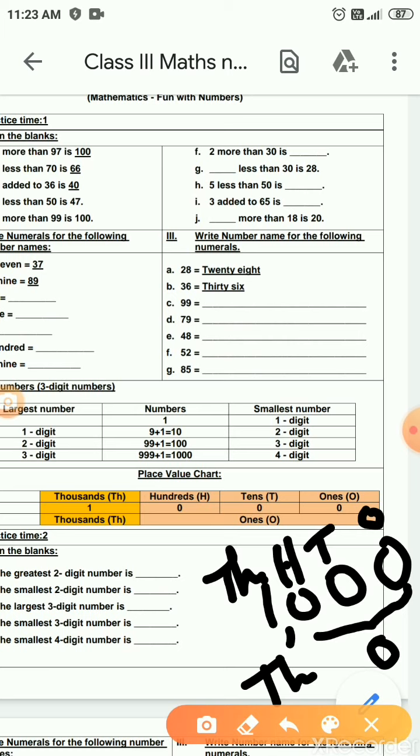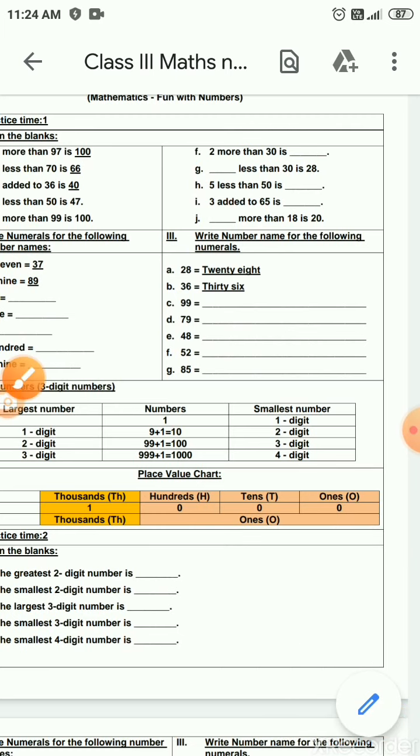If you add one more digit, what will happen? It is 11,000. This 1 is in ten thousands place. Both these thousands and ten thousands are in the thousands period. Okay children, you understood how to divide the numbers in periods and places?